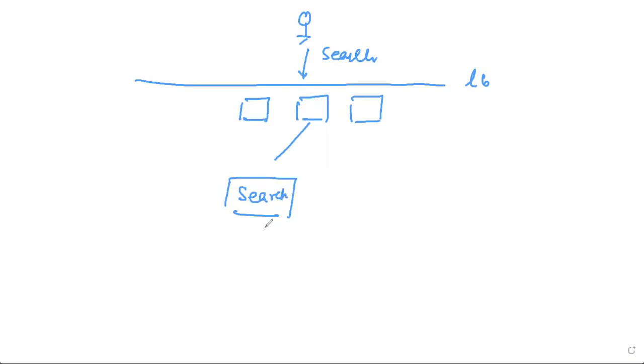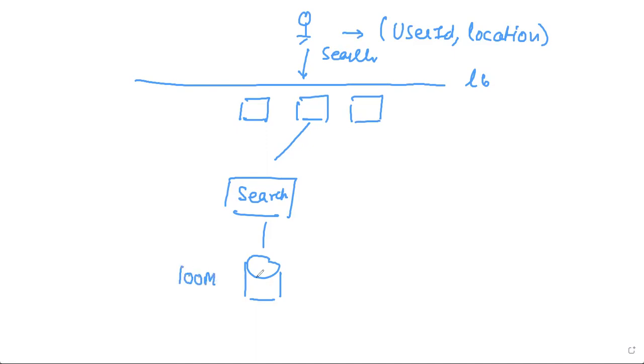And then search service will go to the database. What search will contain is the user ID and the location of the user, which is longitude and latitude, right? We'll go into the database. We have 1 million drivers who have their updated status here 3 seconds back. We query the database and say, hey, based on this location, we have these 5 drivers in our system which are close to us, and we send back the result and show it.